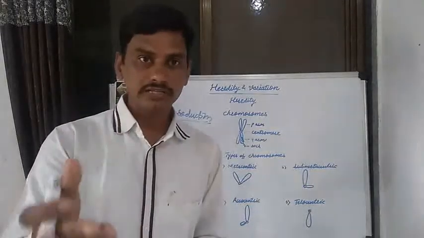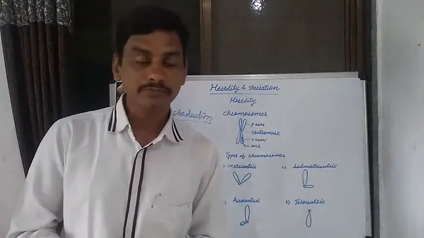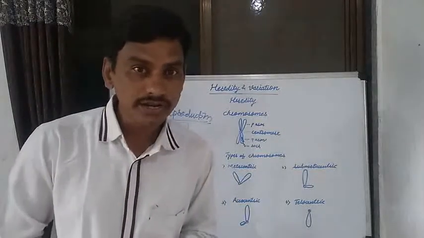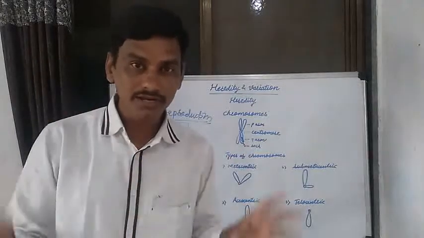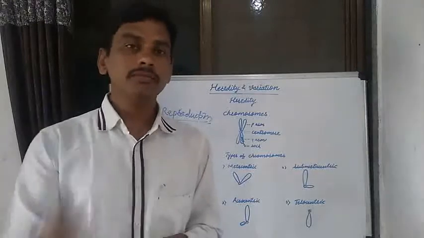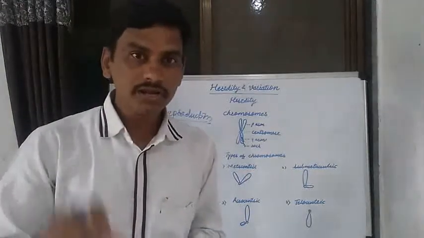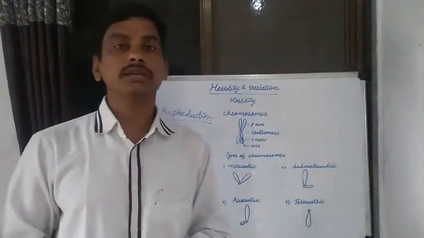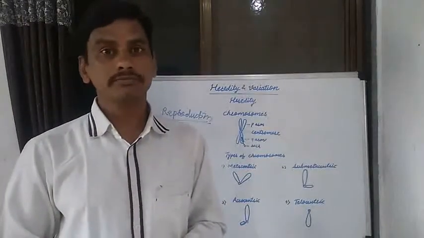This is one of the most important life processes in all living organisms. Reproduction occurs in microorganisms, in plants, in animals, and in human beings.